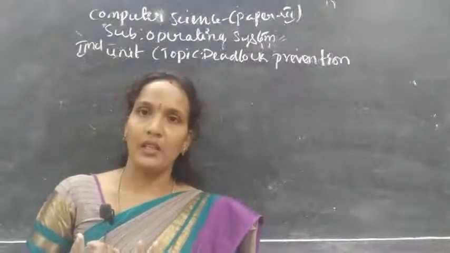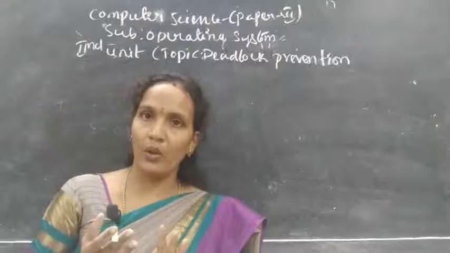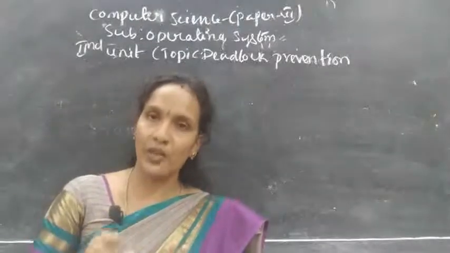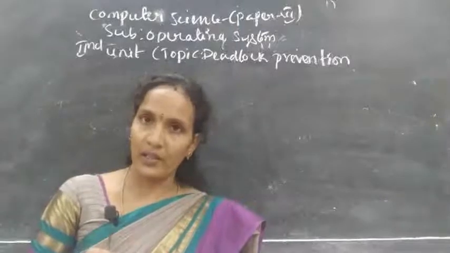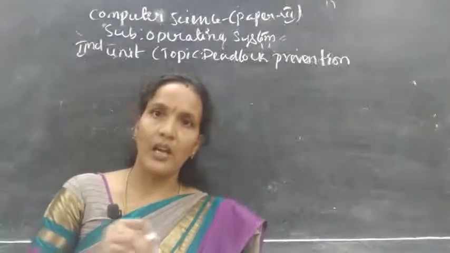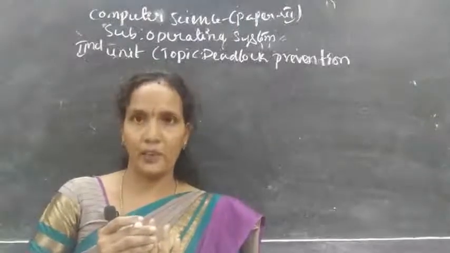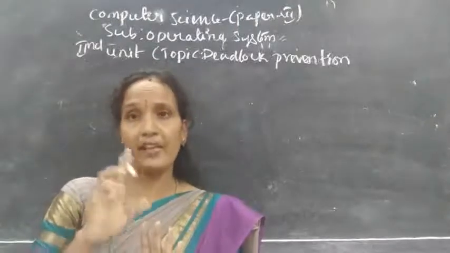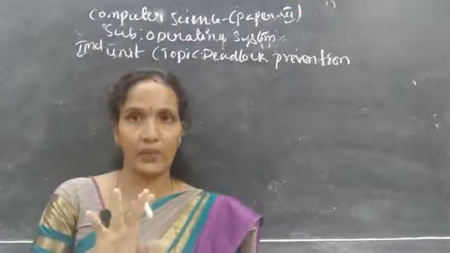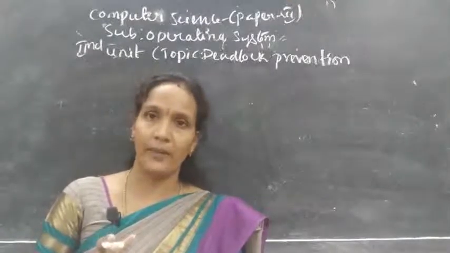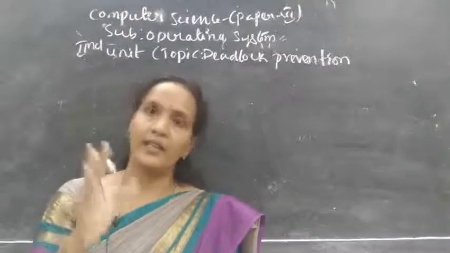I'll repeat. When can you expect a deadlock? When these four necessary conditions occur: mutual exclusion, hold and wait, circular wait, and no preemption. In these four cases only, you can expect the deadlock. If any one of the conditions is satisfied, then there is a deadlock.